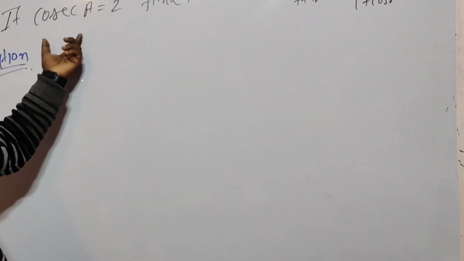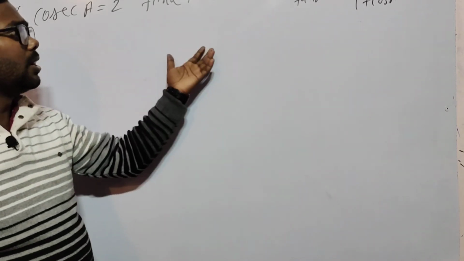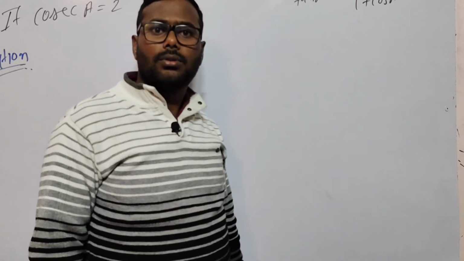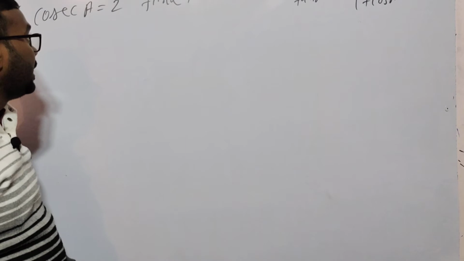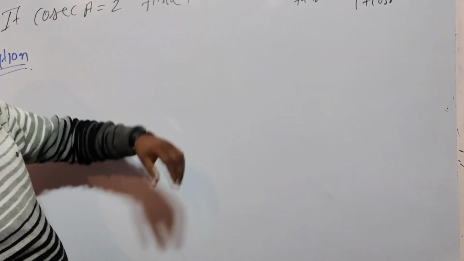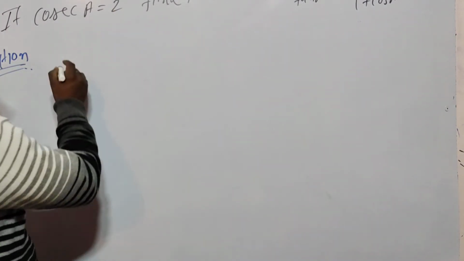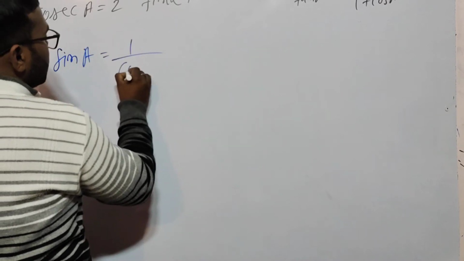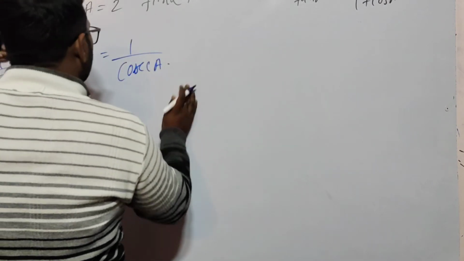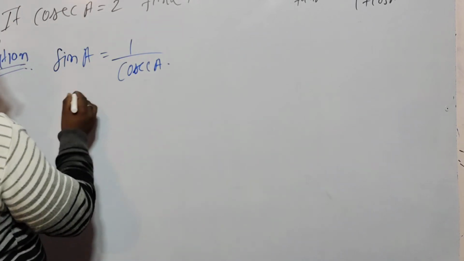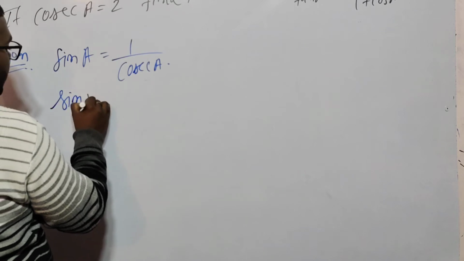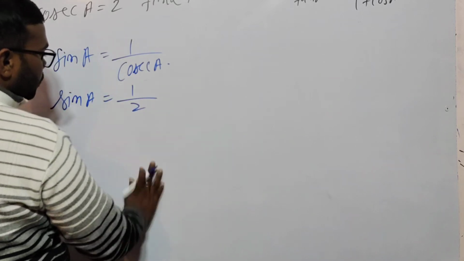We don't know the relation of cosec with tan and cosec with cos. So how to calculate? We know about sin A. Sin A is equal to 1 upon cosec A. If I put the value of cosec A, we get sin A directly as 1 by 2.